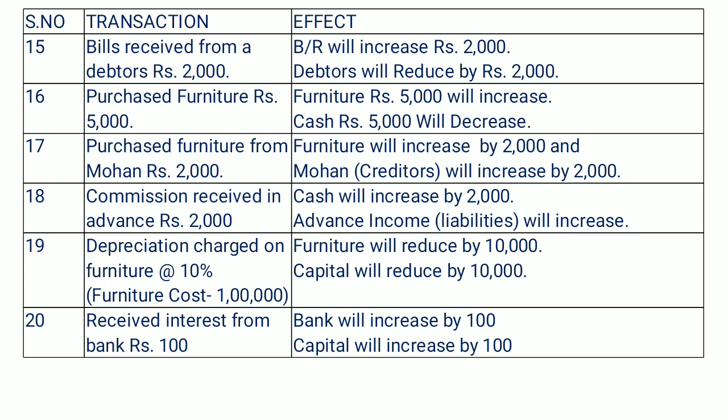So it will reduce furniture by 10,000, and capital will also reduce by 10,000. Sir, why capital? Because all the expenses and losses reduce our capital amount.